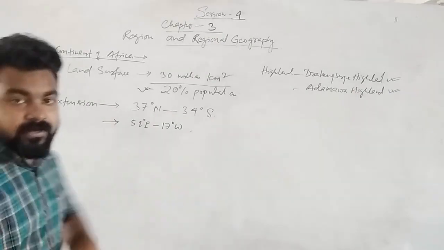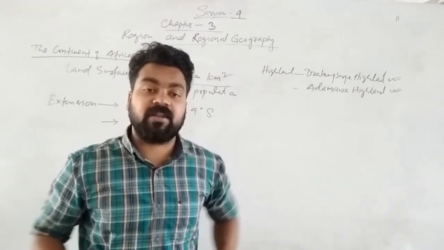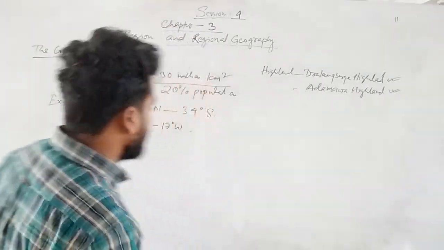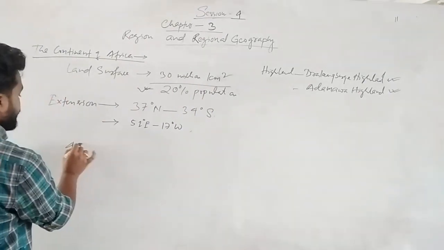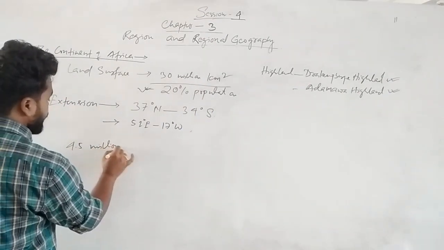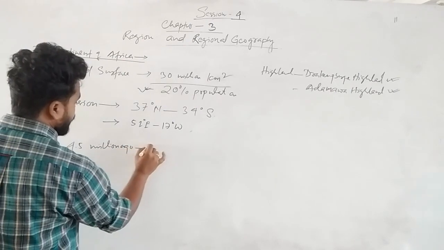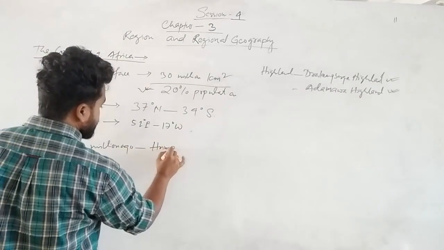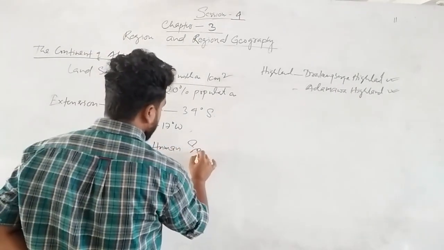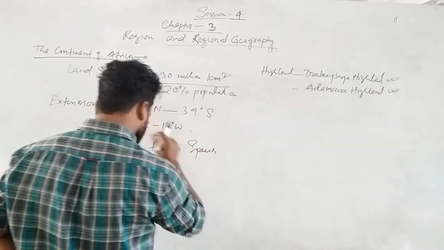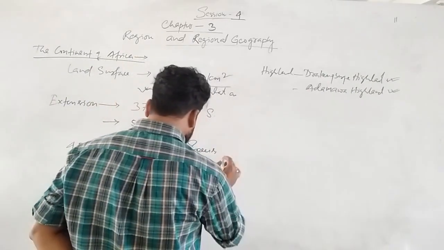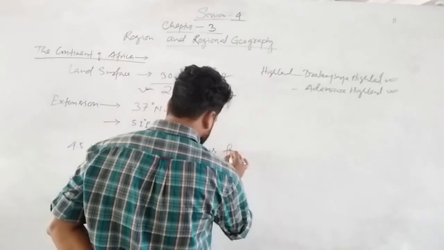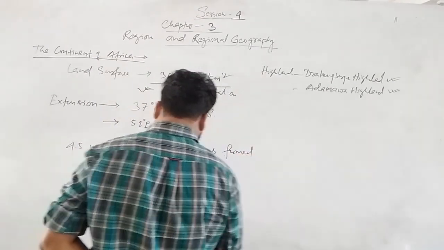Again we know that the first human species was generated in Africa, that is 4.5 million years ago. The first human species formed in Africa.